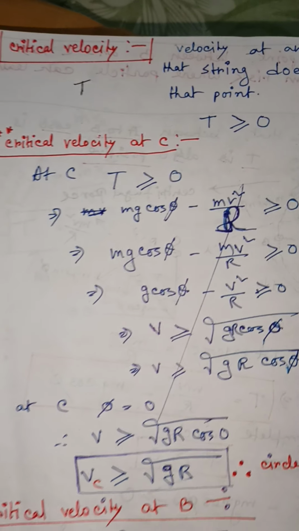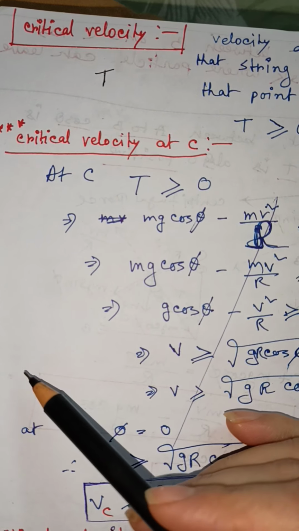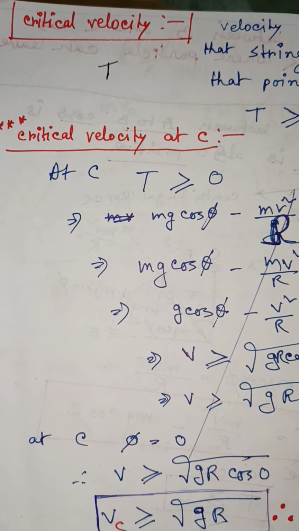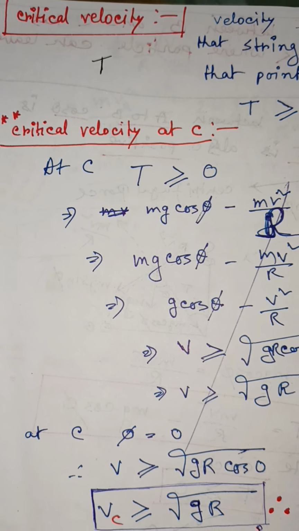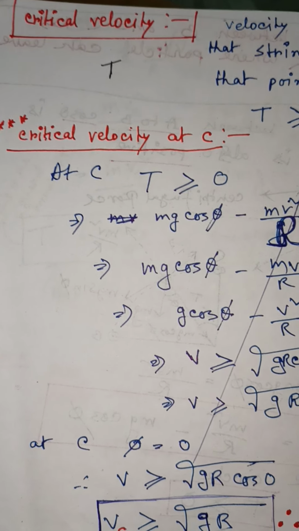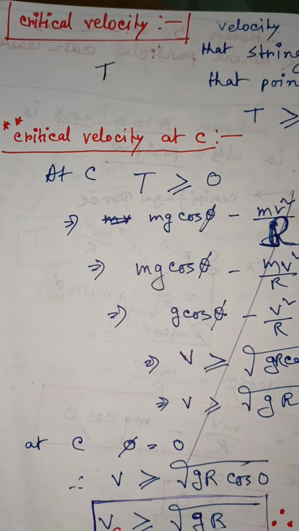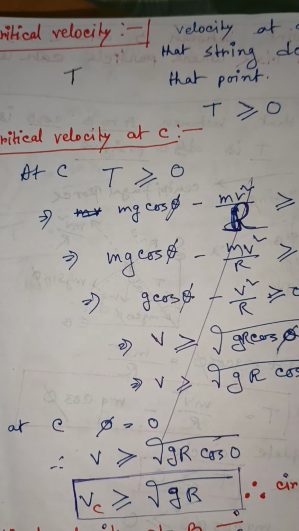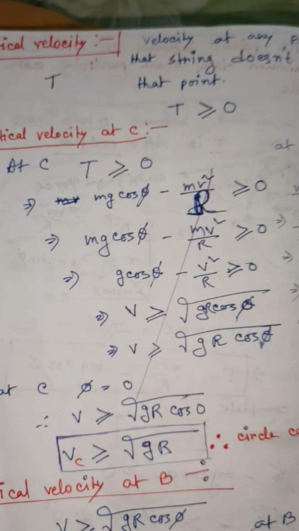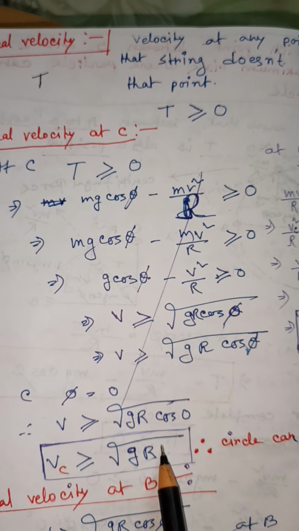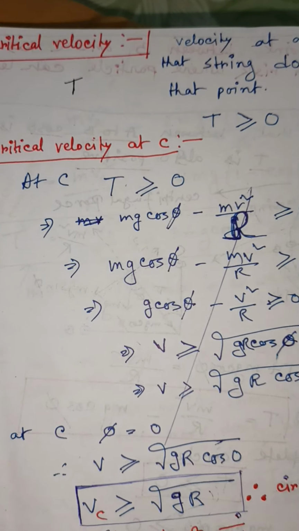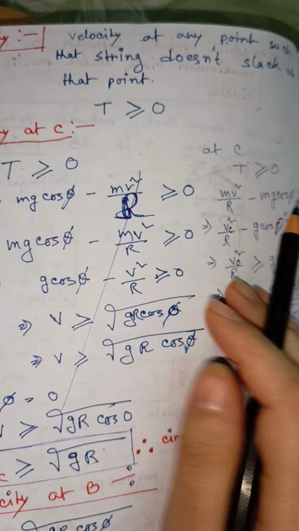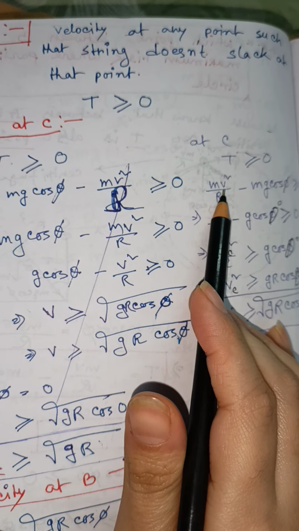You should remember one thing: critical velocity at a particular point is such that the tension at that point should not be negative. So if VC is greater than or equal to this, then T at point C never becomes negative, because tension depends on velocity.